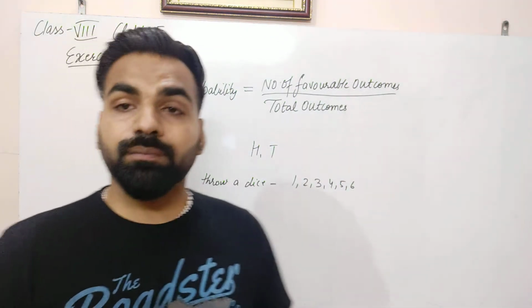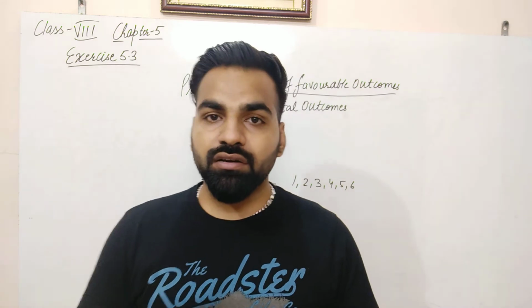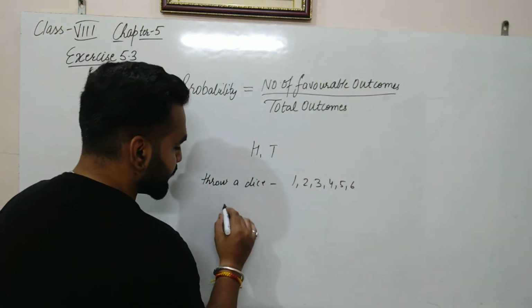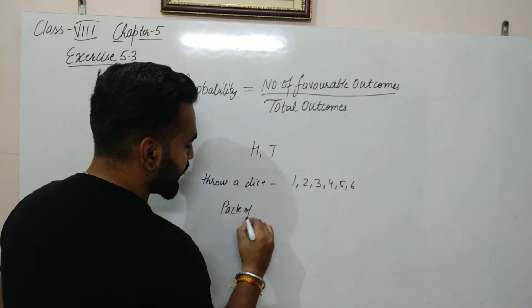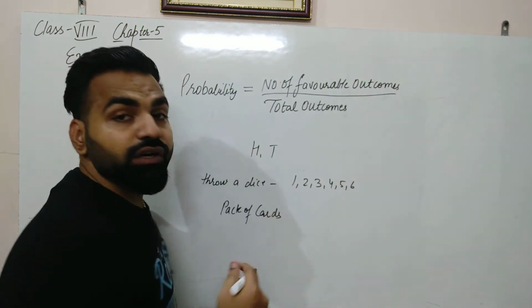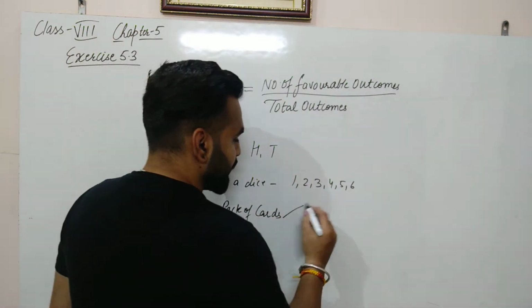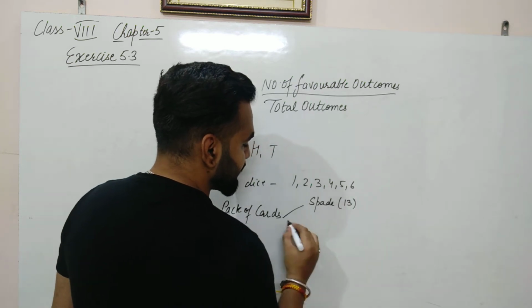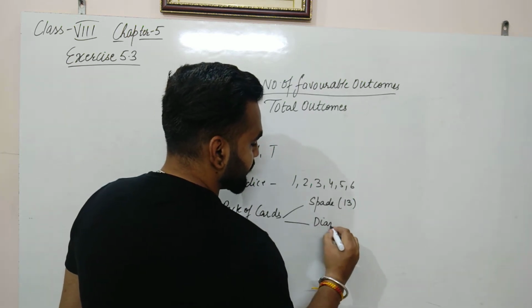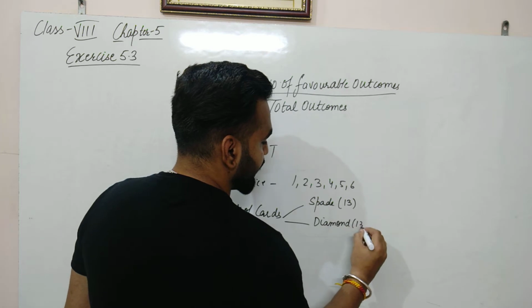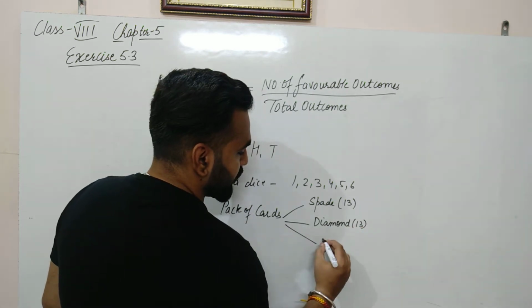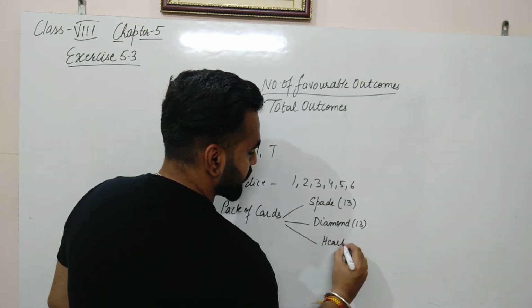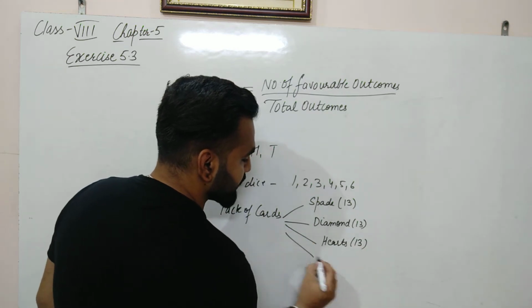Again, if we take a well shuffled pack of 52 cards, there are 4 types of cards here. One is spade, there are a total of 13 spades. Diamond, 13. Hearts, 13, and last, clubs.